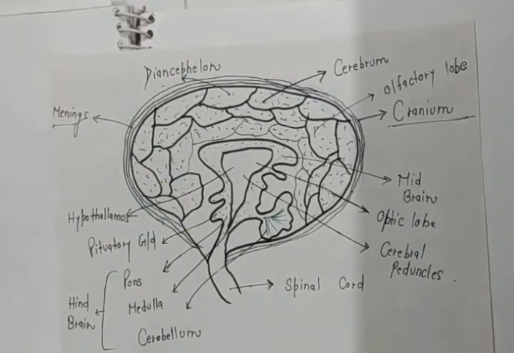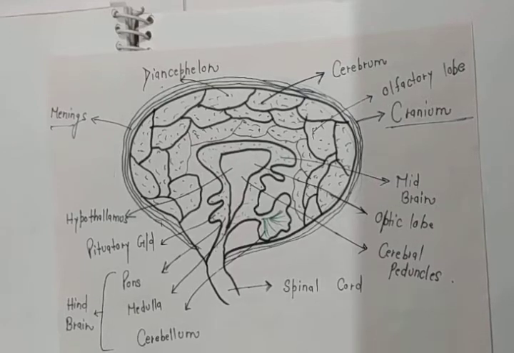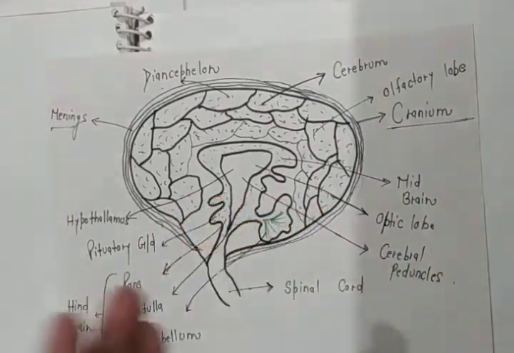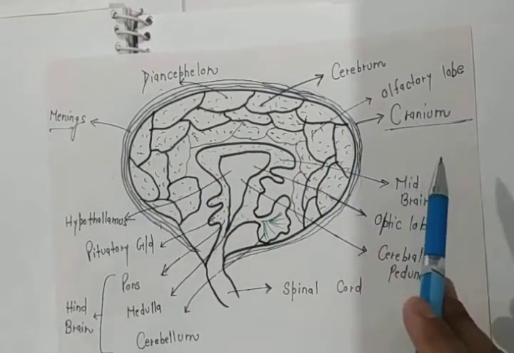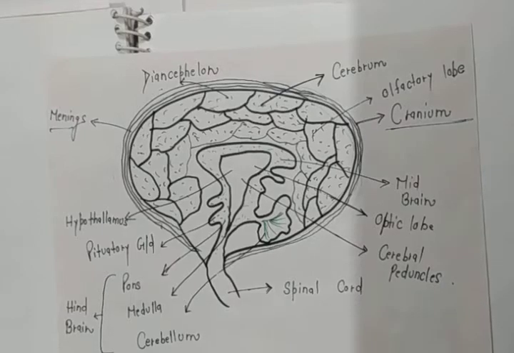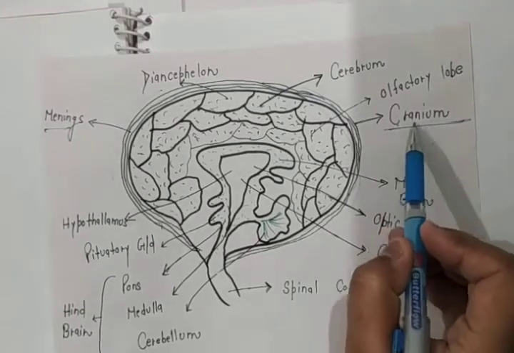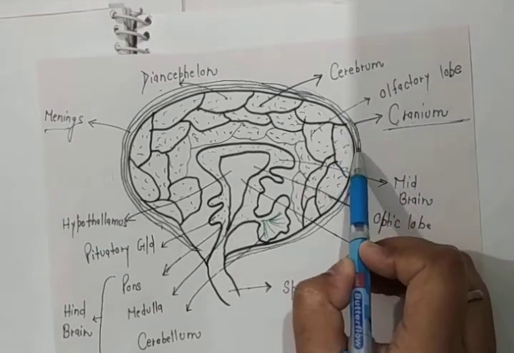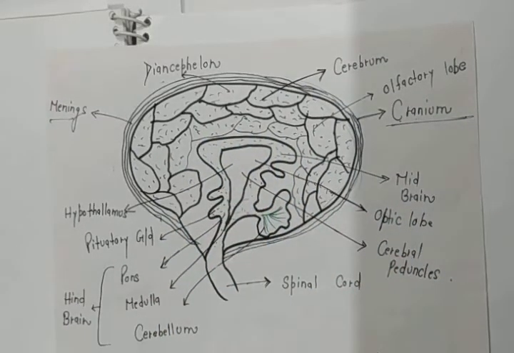You can say brain layers, or meninges, are present under the cranium for the safety of the brain. The major purpose of the meninges and cranium is the safety of the brain. Then after the bony structure and the three meninges, the brain will come.